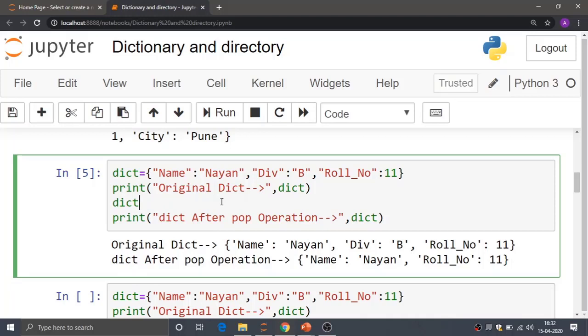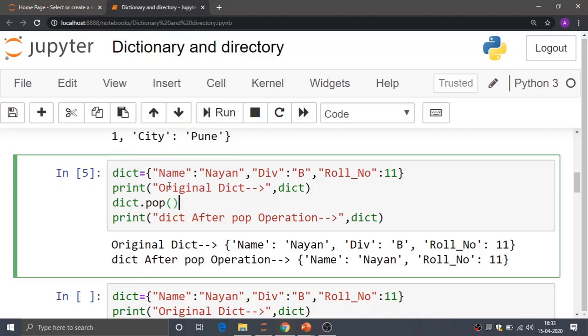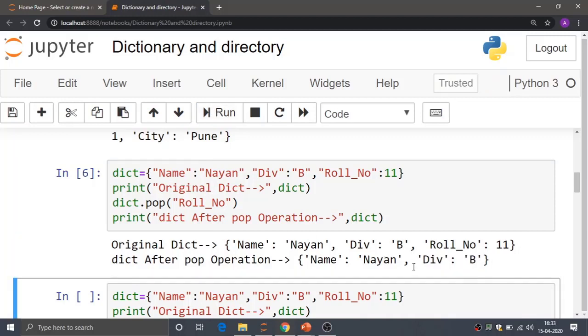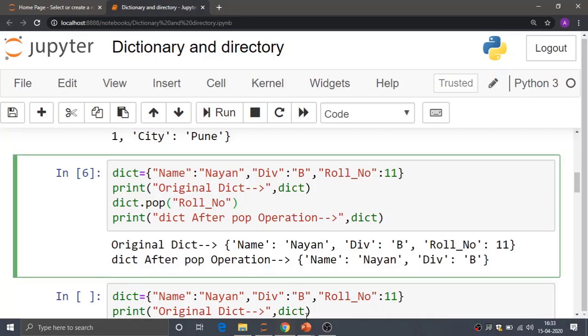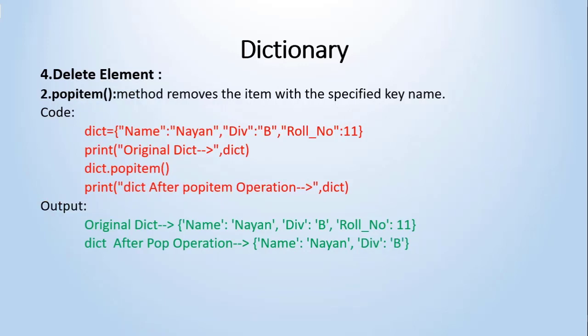So if you want to see all the methods related to the dictionary, you can press dot and tab. Okay, so that is nothing but the pop. And suppose I want to delete, let us say, the roll number, again I can delete it here. So again division is there, I have deleted the roll number. Clear to everybody?